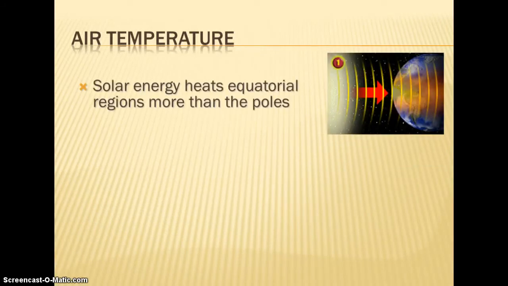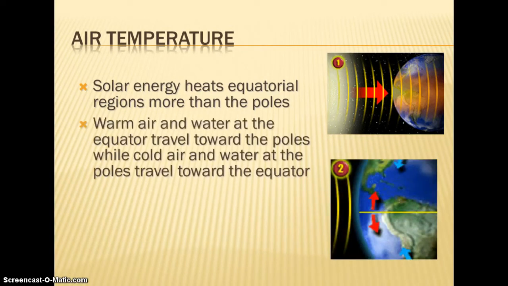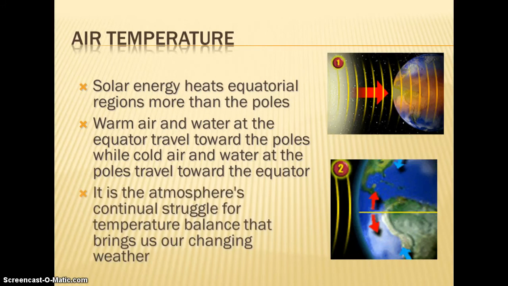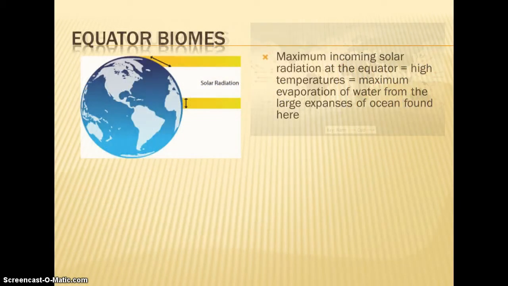Now, I mentioned that latitude is one of the things that can determine the climatic conditions of a region. This has to do with the insolation, or the amount of sunlight. So the equator is going to be heated up more than the poles because the sunlight is more direct. That warm air and warm water from the equator travels towards the poles, and that colder, more dense air sinks and moves back towards the equator. And so it's this constant movement of heat and this continual struggle for temperature balance that causes us to have changing weather patterns.